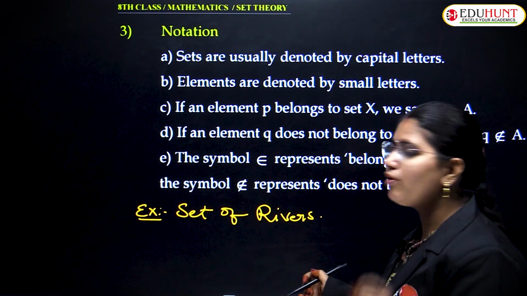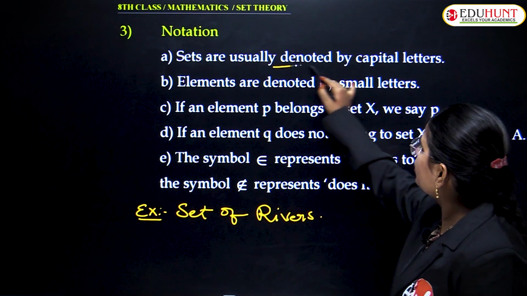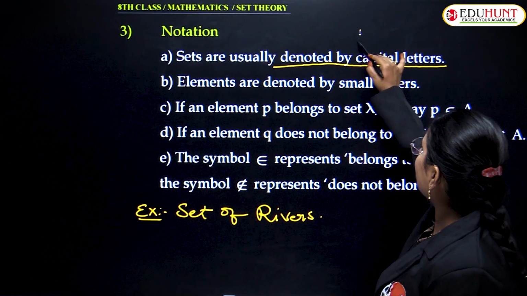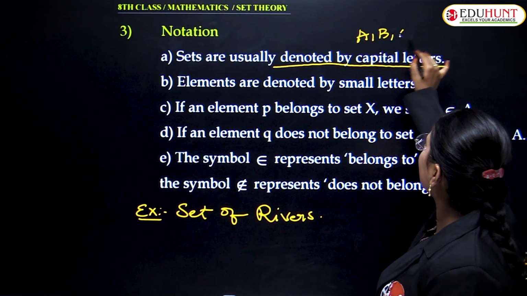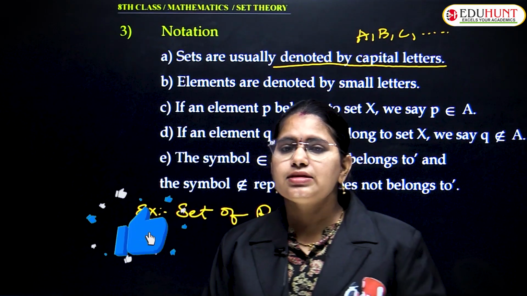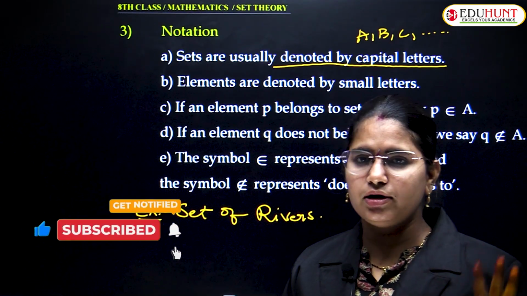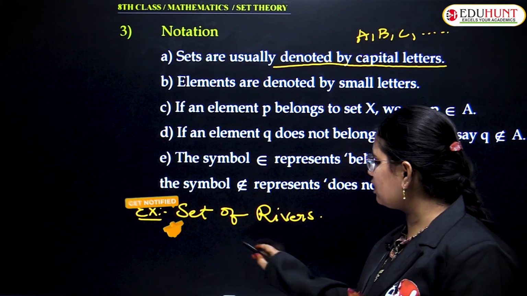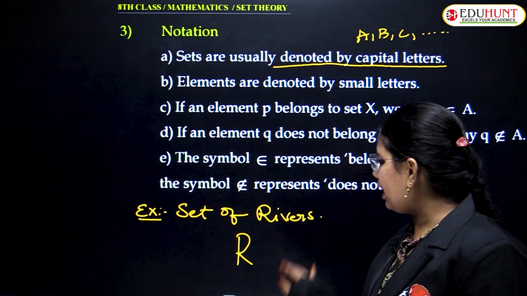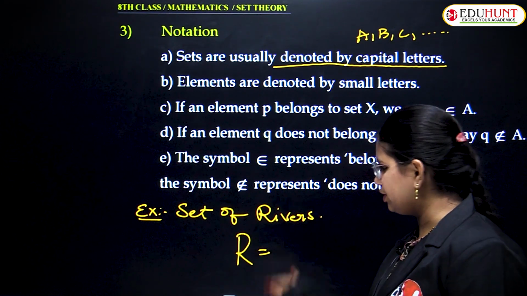Sets are usually notated with capital letters, like capital A or capital B or capital C and so on. Any set can be represented with a capital letter. Clear? So, as this is a set of rivers, I will denote it as set R. I will represent this set as R is equal to